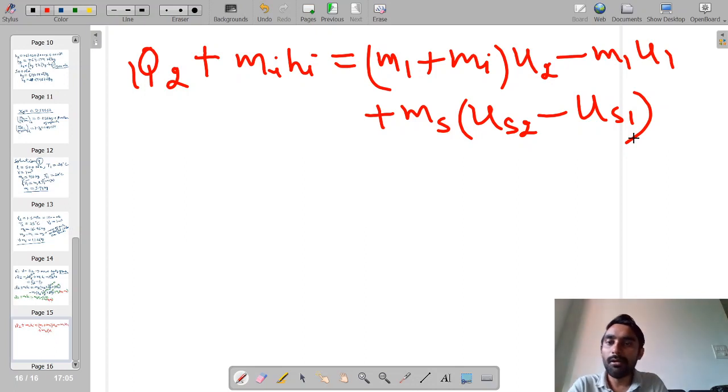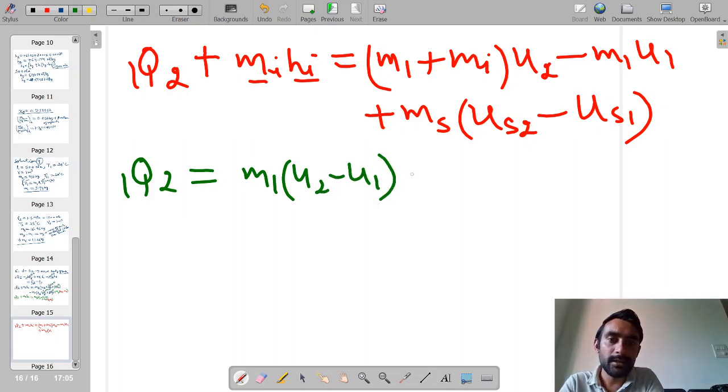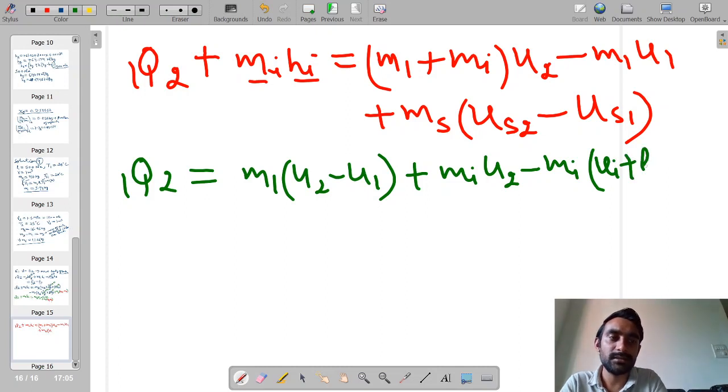Now if I take out the different terms and bring this mihi term also to the right hand side, Q12 will be nothing but equal to m1 coming common, (u2 minus u1), plus mi into u2, and this mi is going to the right hand side, so minus mi, and hi I can write as ui plus Pi into Vi.